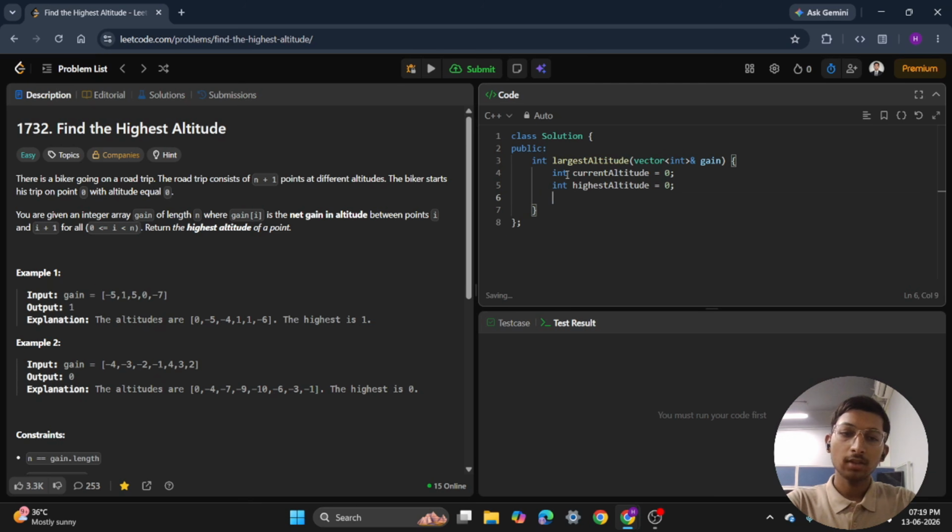Now let's traverse through the gain array. So for int i equals to 0, i less than gain dot size, i plus plus.